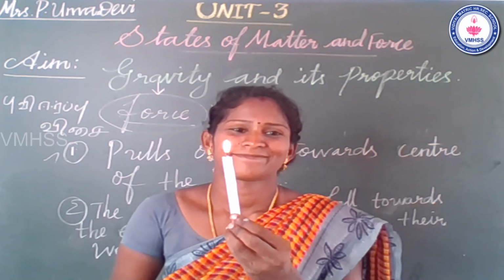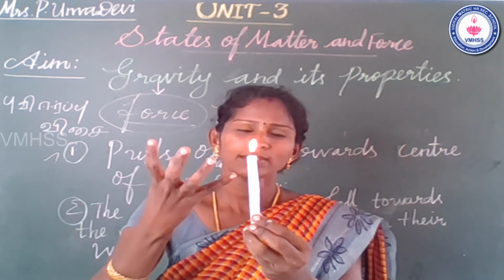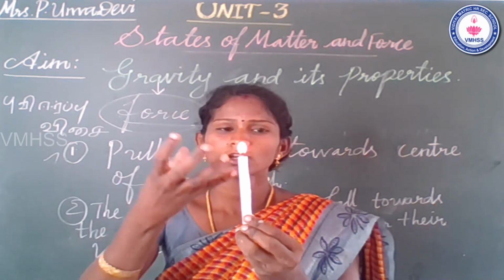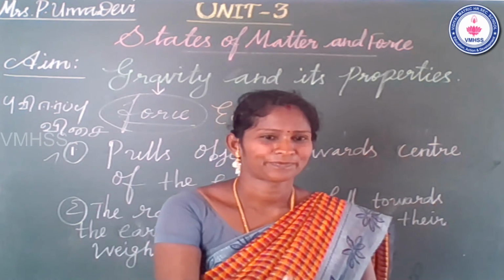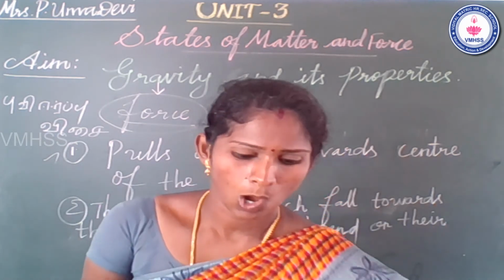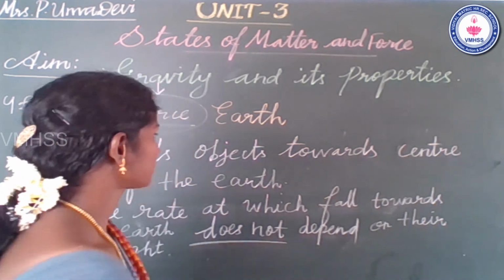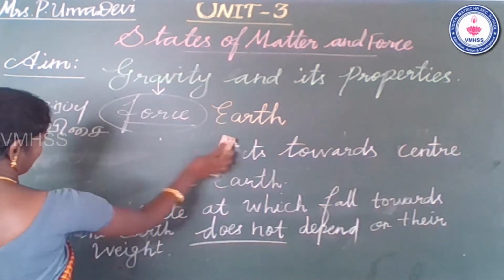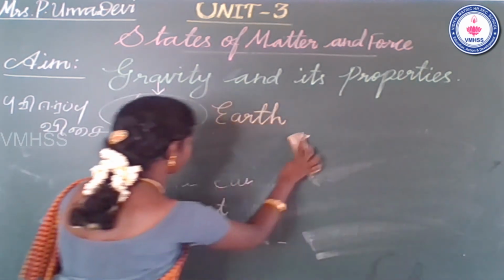Think about it. See that the flame is burning only in the upward direction. Why is the flame not pulled towards the earth? Because, yes, you can guess the answer. Students, think and tell me the answer.